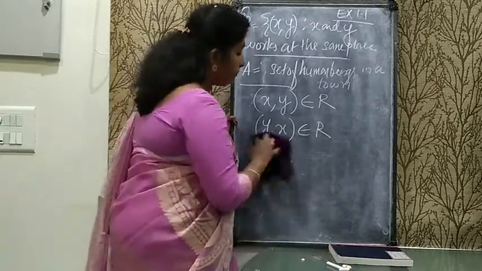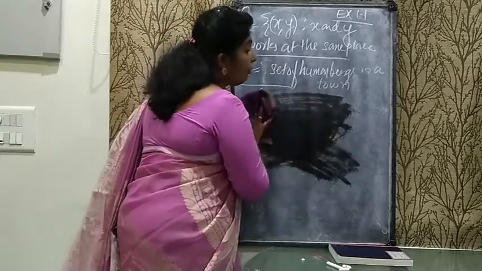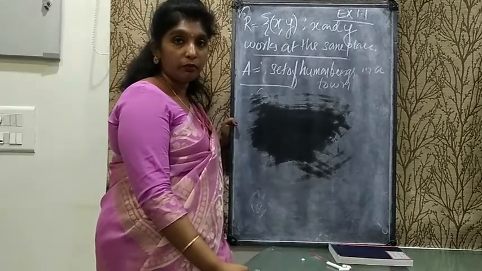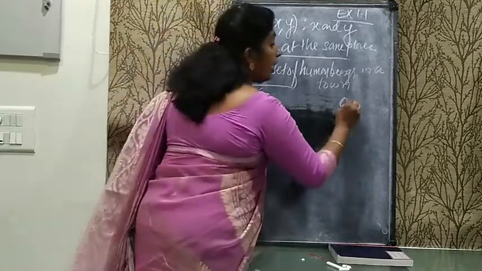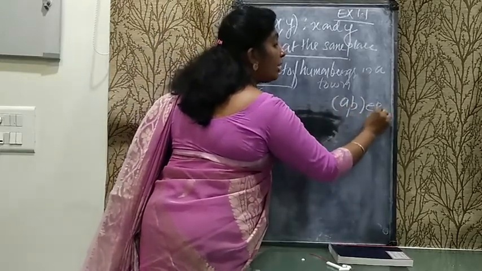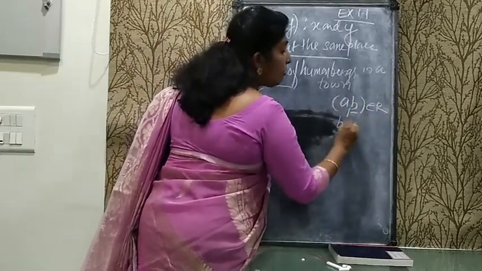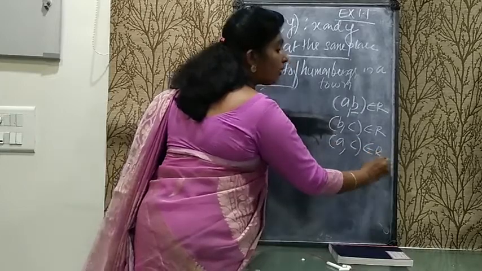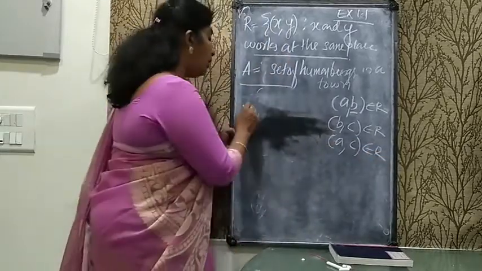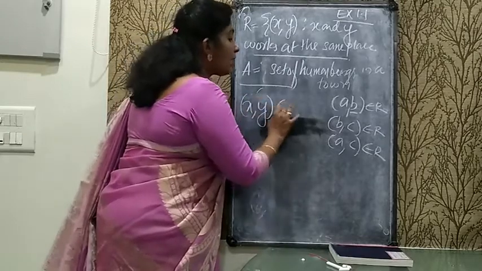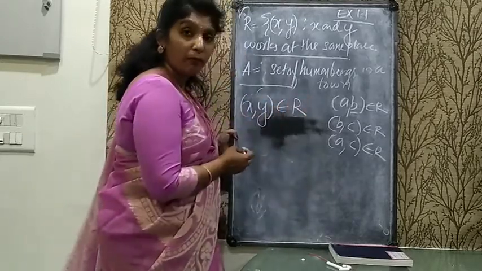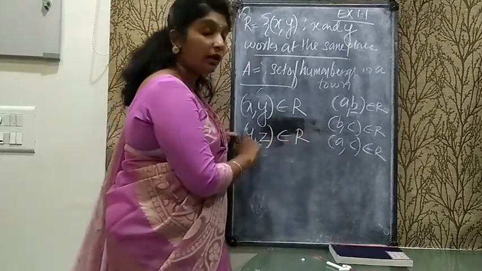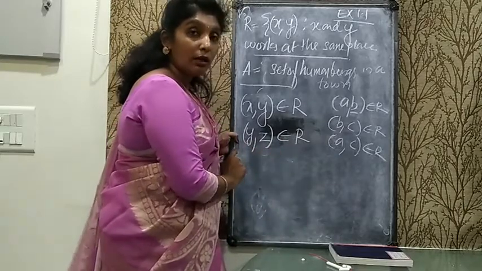What about the third one? For the third one, we need to check with three persons here. x, y and z we will take. So in the general case, as I already told, if (a, b) belongs to the relation, and (b, c) belongs to the relation, then definitely (a, c) should belong to the relation. That was the condition. So here, if x and y are working in the same place, it means (x, y) belongs to the relation. And y, z are working in the same place, so I wrote (y, z) belongs to the relation.